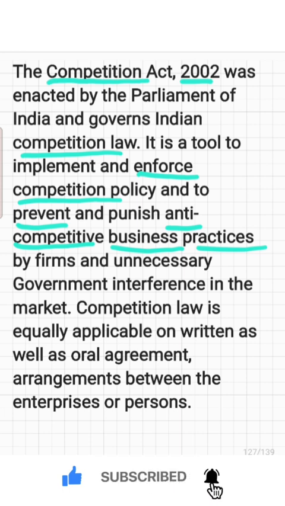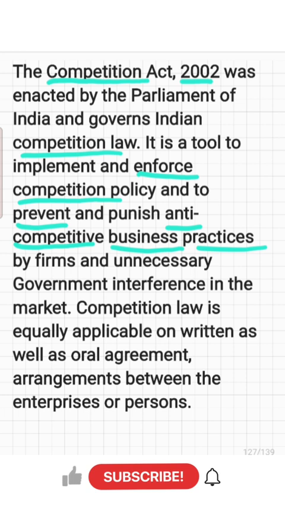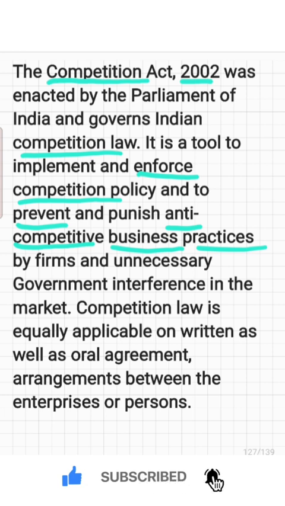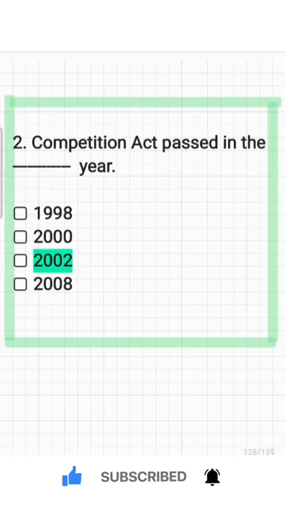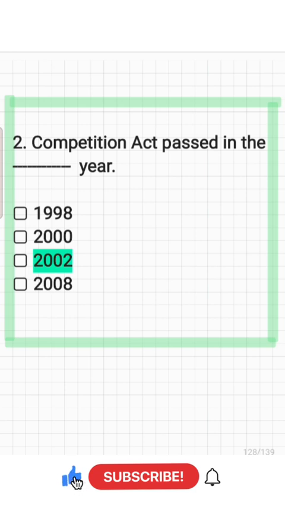It is a tool to implement the competition policy, and at the same time it prevents and punishes anti-competitive business practices by firms. It is equally applicable to written as well as oral agreements and arrangements between enterprises or persons. So here the answer is 2002.